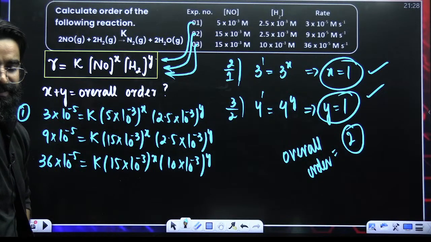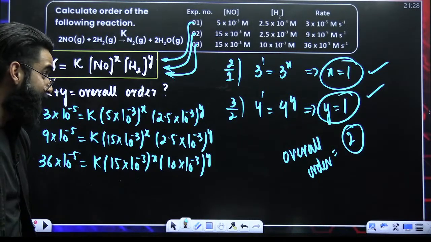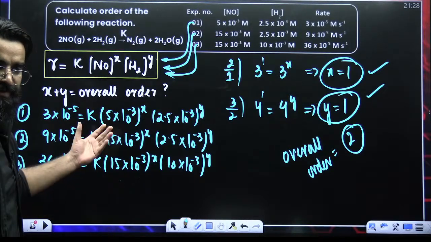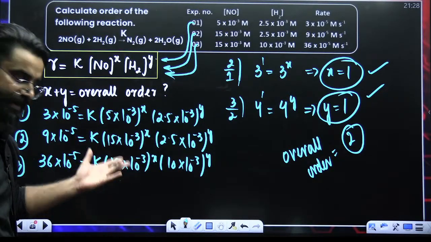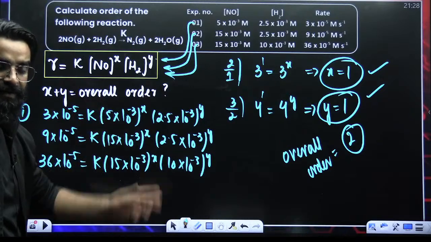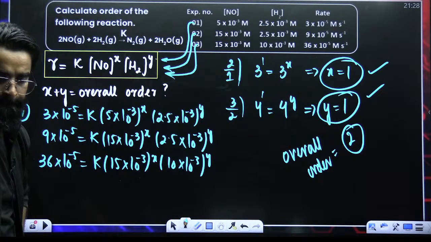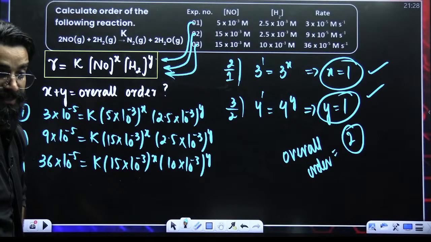So first of all, whenever you see this sort of equation, what you are supposed to do is make 3 equations. Divide these equations, do some calculation, get the value of X, get the value of Y, add them up, and you'll be getting the overall order of the reaction. This sort of question is asked in your exam.